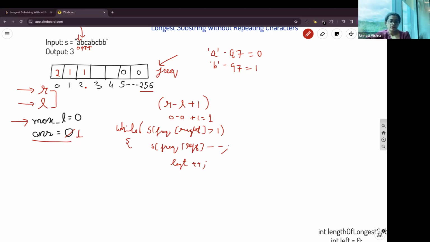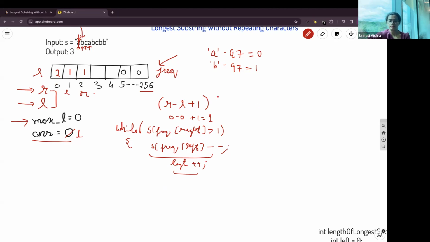So we have the right pointer here. We have the left pointer at 0. We have this duplicate. So we'll remove the character A from the start. We'll reduce the frequency. We'll move the left pointer forward. Left pointer was at 0, so we'll move the left pointer here.